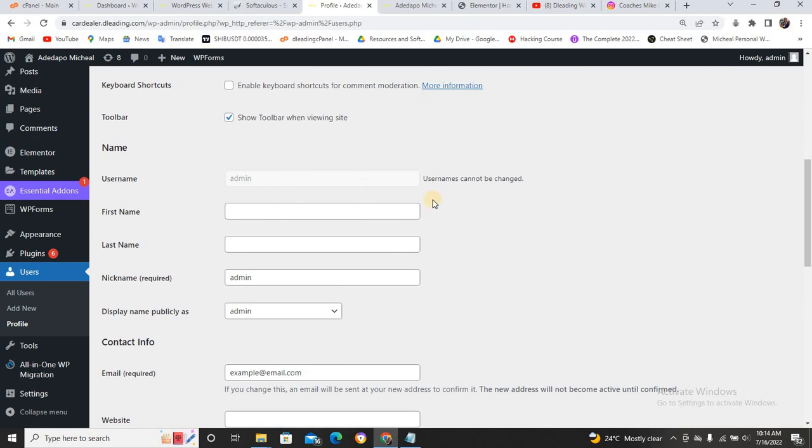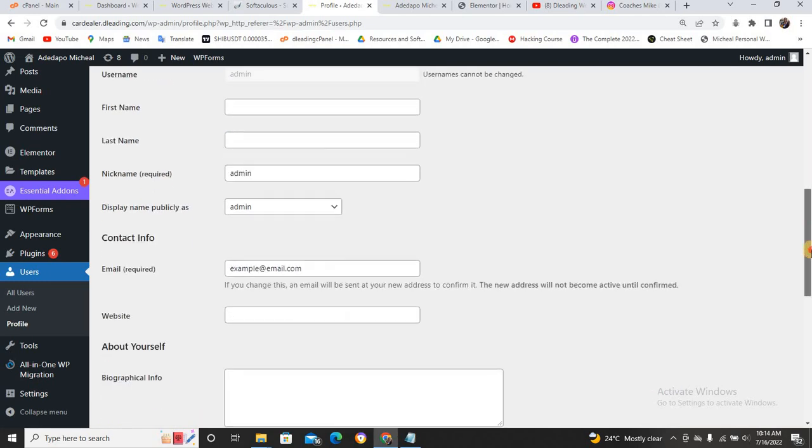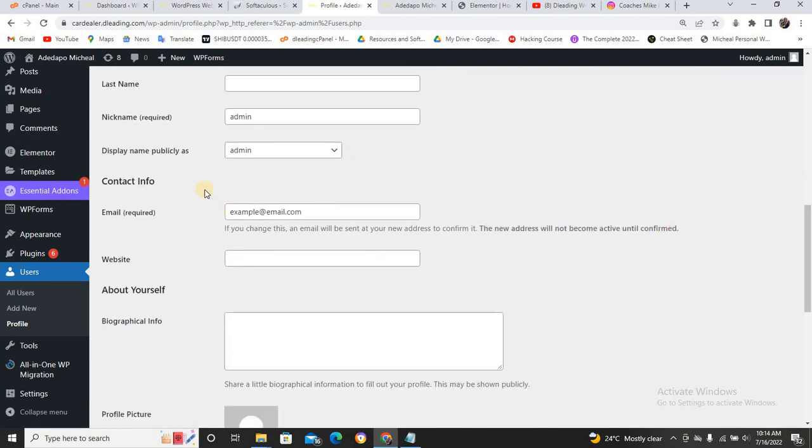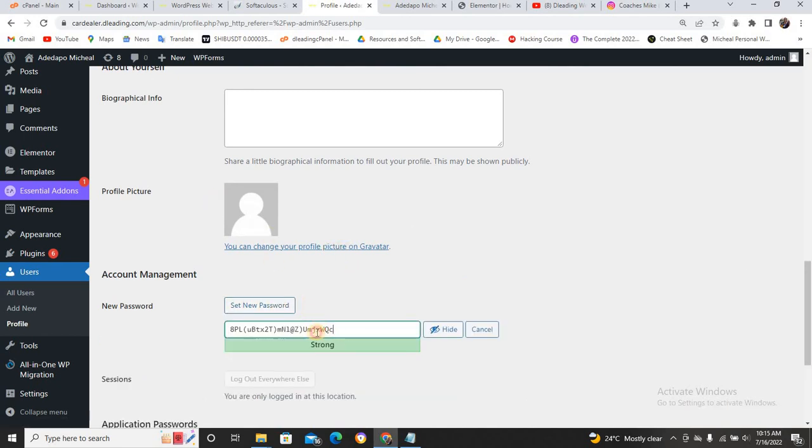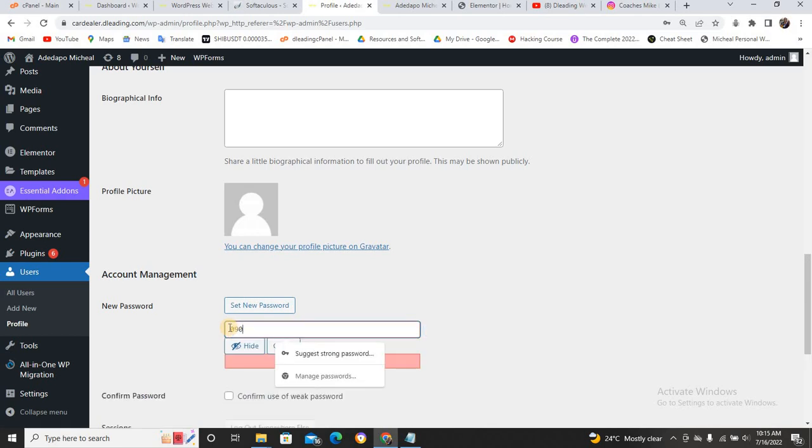You know you can't change the username, it's not changeable. So you can come back here and put the password you like. Just go down. If you want to put your picture, you can put your picture here. Set a new password. So I'm going to clear this. I won't use this. Let me just put my phone number here.